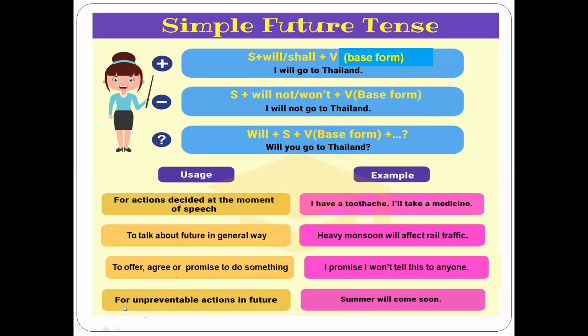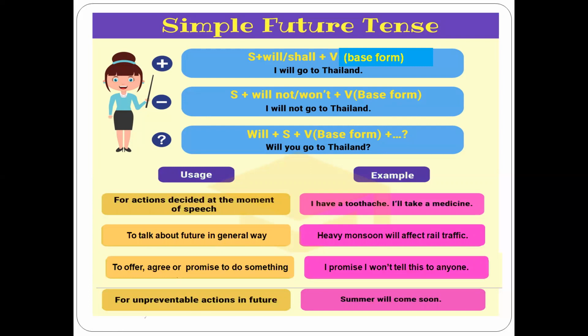And at last, it is used for unpreventable actions. Unpreventable actions means unavoidable actions, those situations which are unavoidable. For example, summer will come soon. So let's take this situation. For example, I'm talking about March, right? And this year March is very hot.